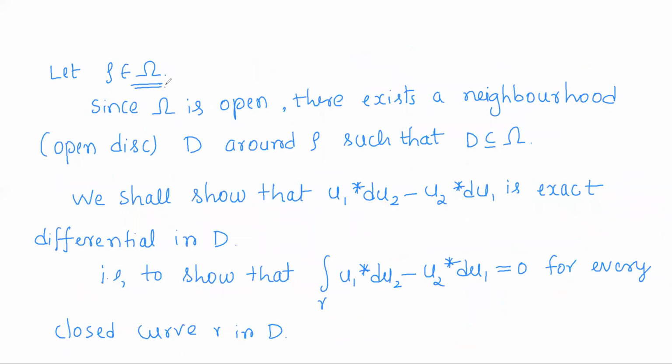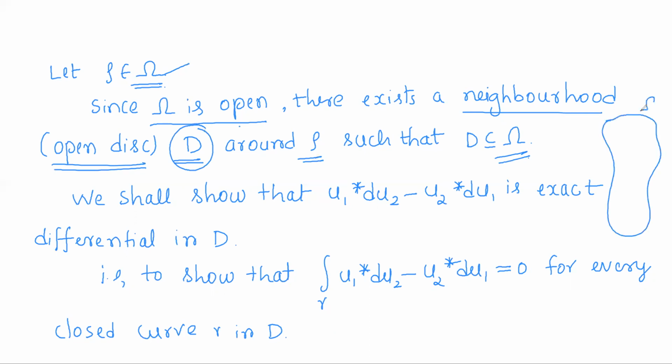So let rho be any point of omega. Omega is taken as a region, and region means open connected set. So first of all, omega is open, which means all points of omega are interior points. So rho will be an interior point of omega. So there exists a neighborhood, say D of rho, such that D is contained in omega. As rho is an interior point of omega, there exists a neighborhood around rho which is entirely contained in omega. I have taken that neighborhood as D. Neighborhoods in C are also called open disks.